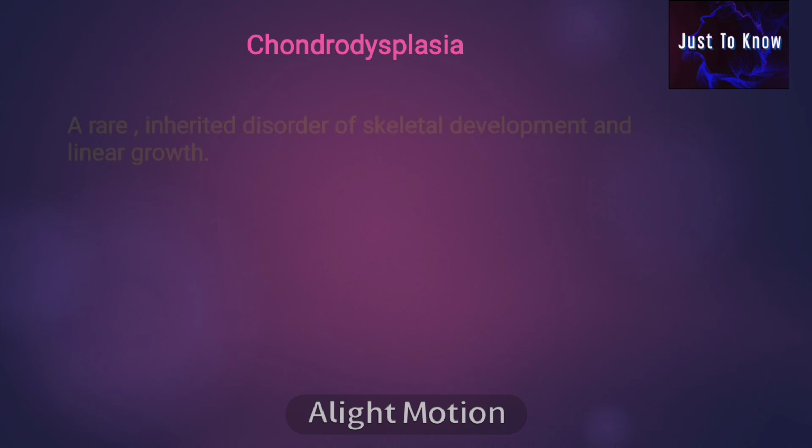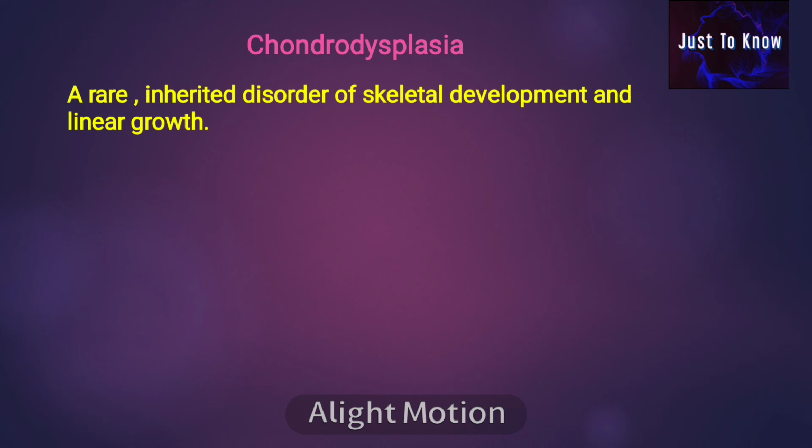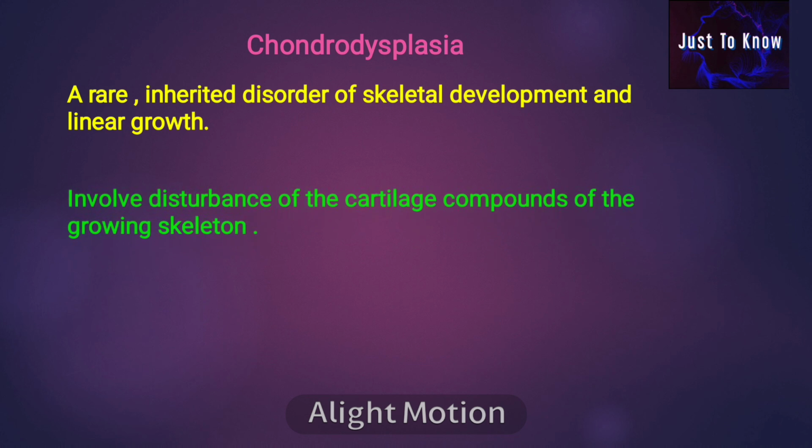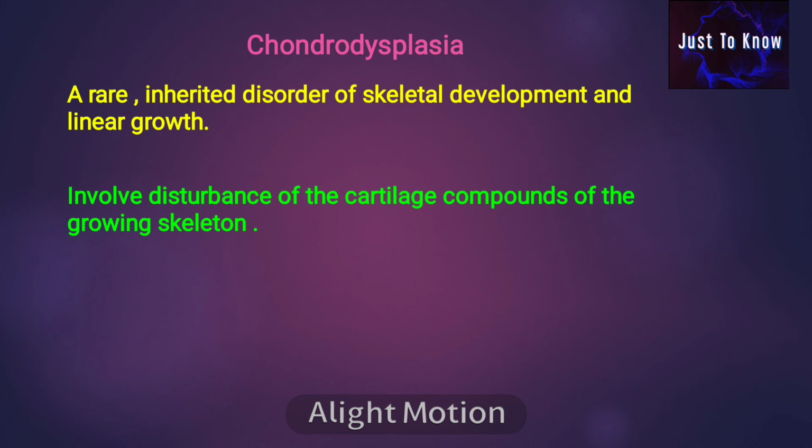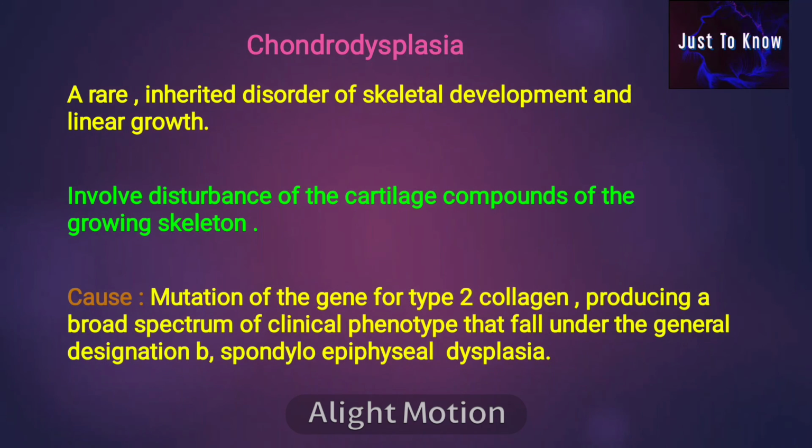Chondrodysplasia, a rare inherited disorder of skeletal development and linear growth. It involves disturbance of the cartilage component of the growing skeleton. Cause: mutation of the gene for type 2 collagen, producing a broad spectrum of clinical phenotypes that fall under the general designation, that is, spondyloepiphyseal dysplasia.